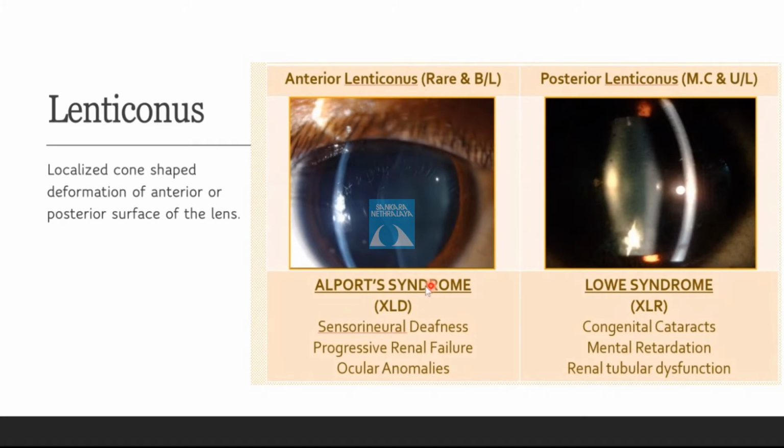As we can see, Alport syndrome consists of a sensorineural deafness, a progressive renal failure, and ocular anomalies like anterior lenticonus. While the posterior lenticonus is more common and usually unilateral, it may be associated with persistent hyperplastic primary vitreous, remnants of hyaloid artery, familial posterior lenticonus, Lowe syndrome, and trauma. The Lowe syndrome consists of congenital cataract, mental